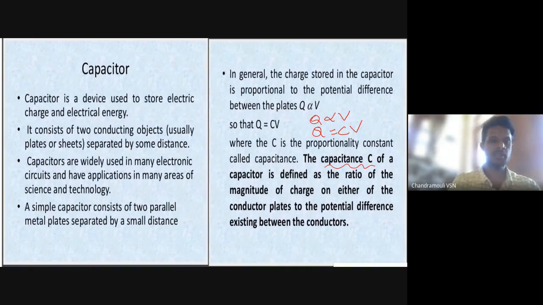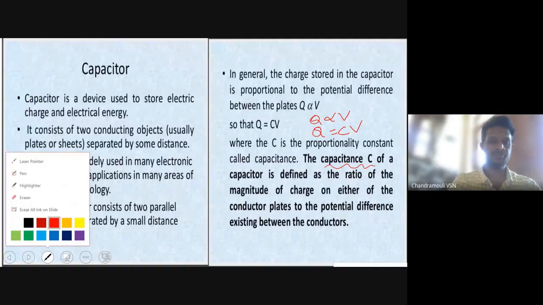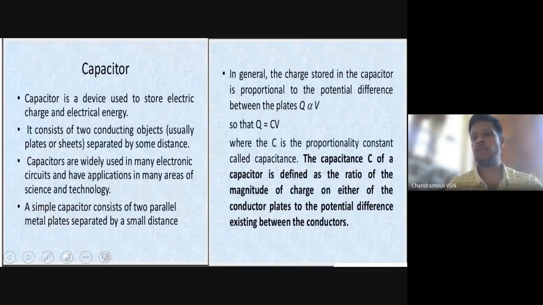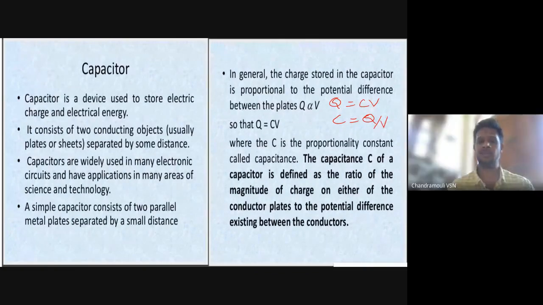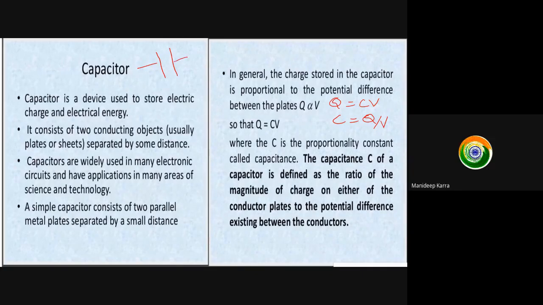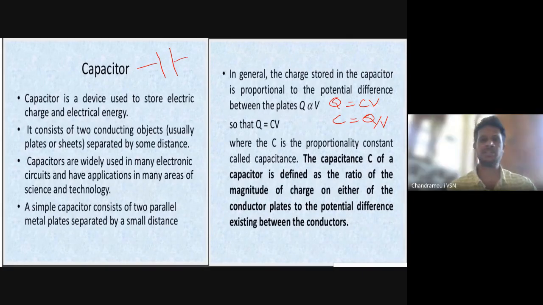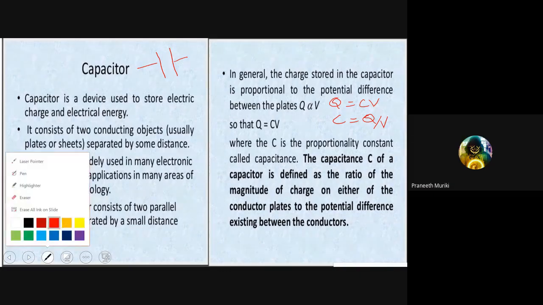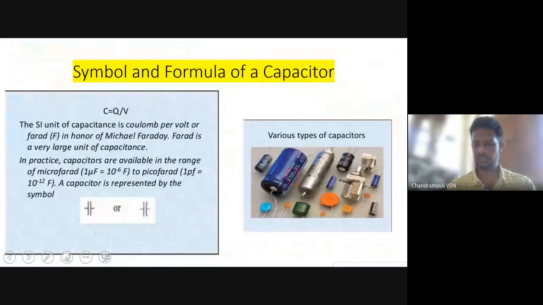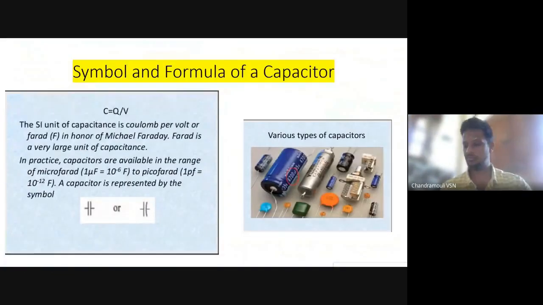C is called capacitance. Then what is the formula of C from here? If Q is equal to CV, what is the formula of C? Q by V. And what is the symbol of a capacitor, beta? Two parallel plates. Very good, Nana.